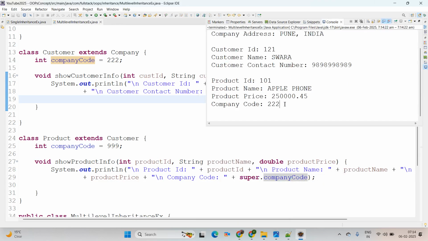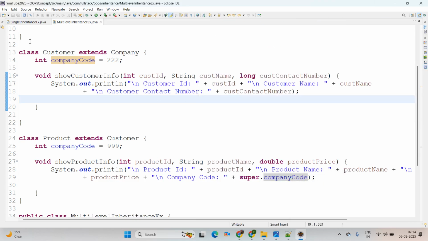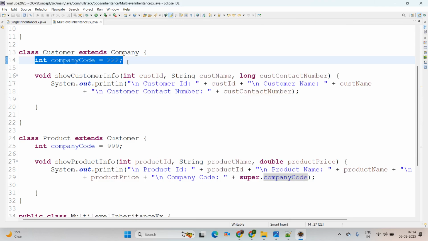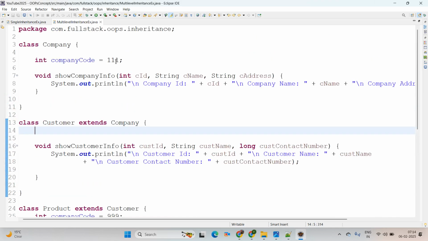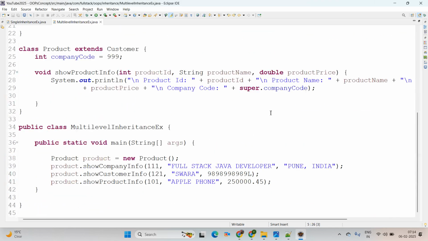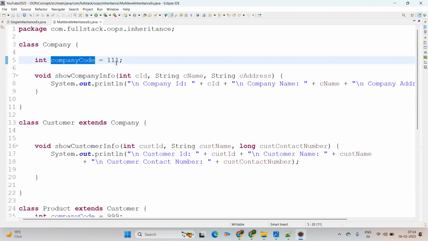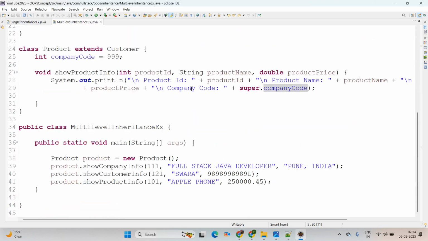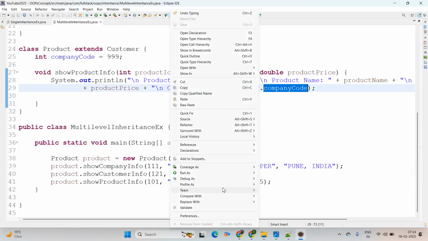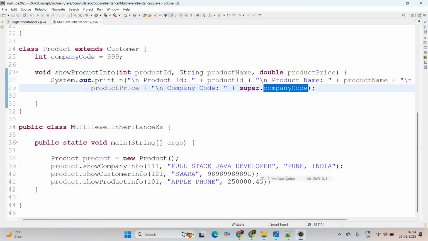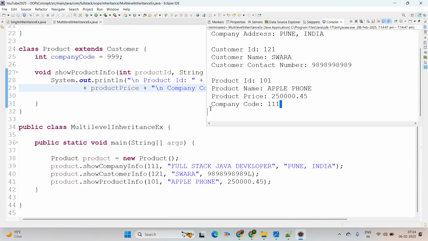But consider, if this field is not present there, then it will check the immediate parent class again, where it is available as 111. Here we are using the super keyword, super.companyCode. Press Control and hover the mouse over it. See, this is coming from the company class as 111. So we are expecting 111. Run as Java application. See, here is 111.